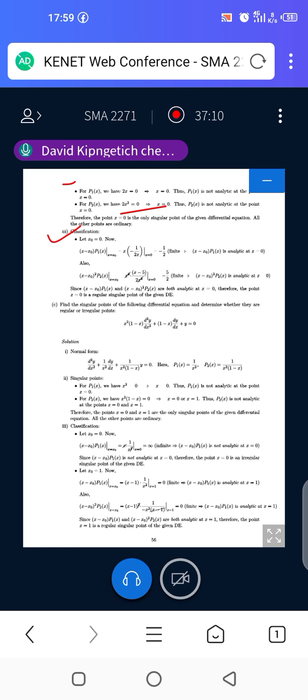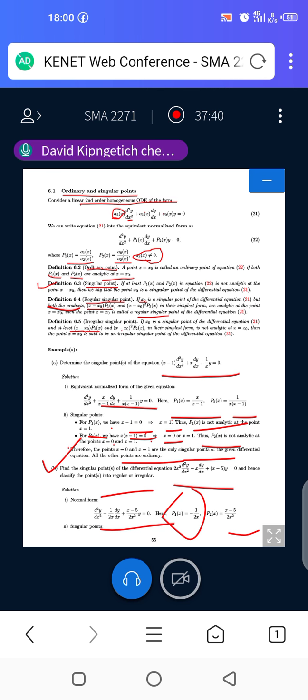Classification. If you can remember, when classifying them into either regular or irregular, you normally pre-multiply by x minus x naught for P1, and for P2 we multiply by x minus x naught squared. We have seen that our x naught is simply 0. So it will be x minus 0 times P1 of x, which is x times negative 1 over 2x.